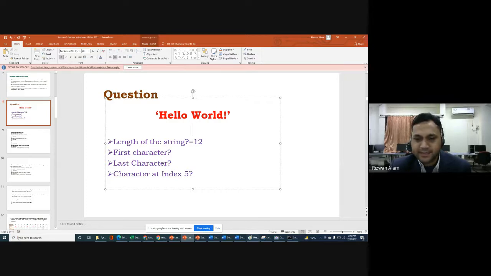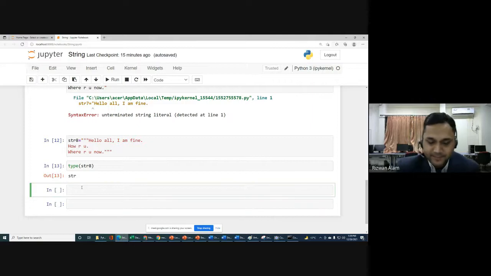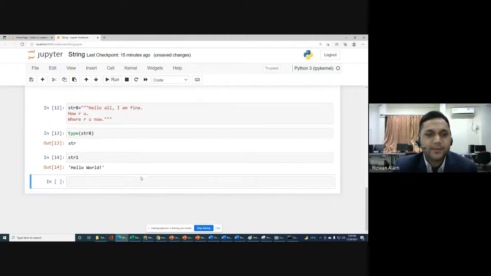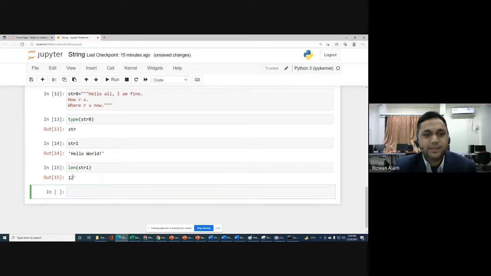So let me check this with the help of Python code. First of all, let me check what we have in str1. So we have the string hello world in str1. Next, we can check the length of this string. For that we have a function len, to check the length of that string. So that you will get 12.